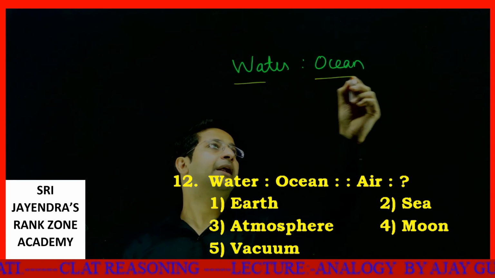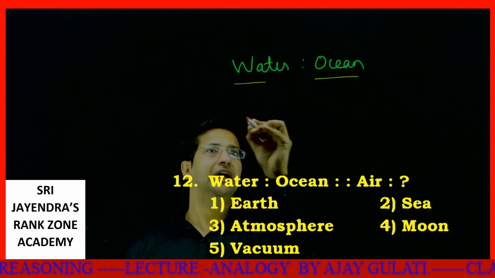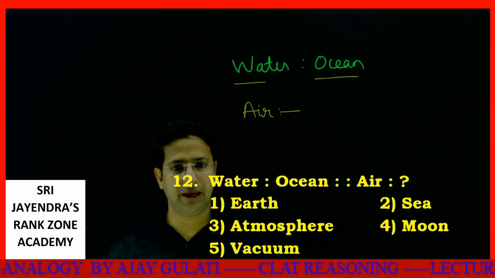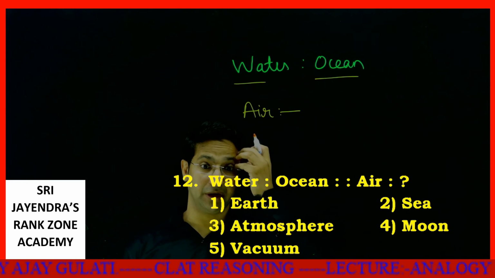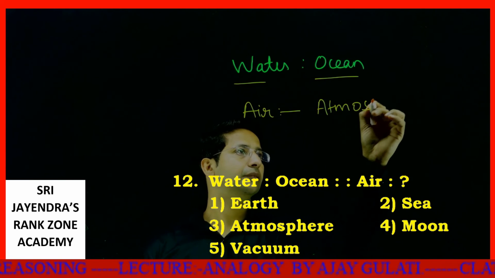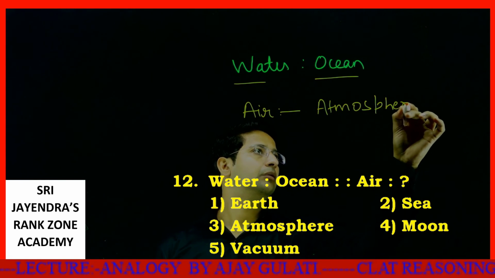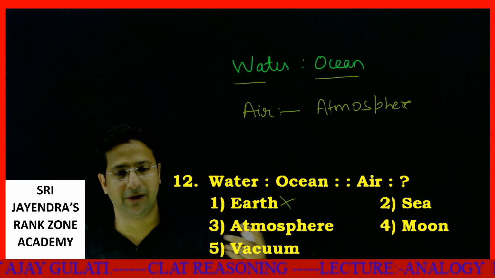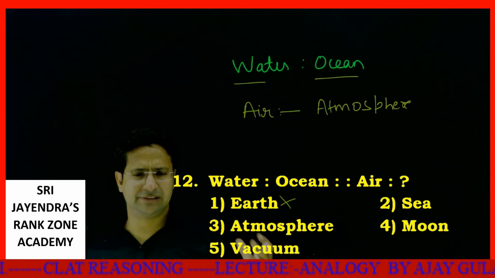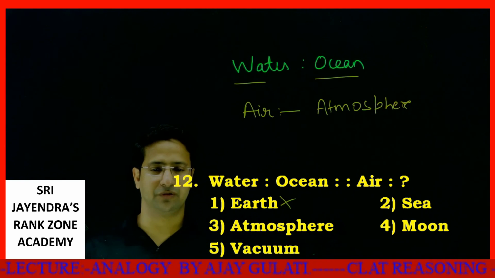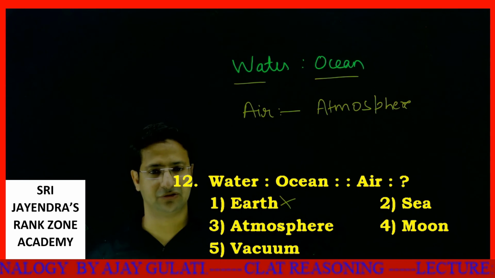Water makes up an ocean. Air makes up what? Air makes up atmosphere. Does air make up earth? No. Earth is actually made of many metals and many things which we are using all of that. Whatever comes out of Earth, we are taking it out, we are digging Earth and so on.